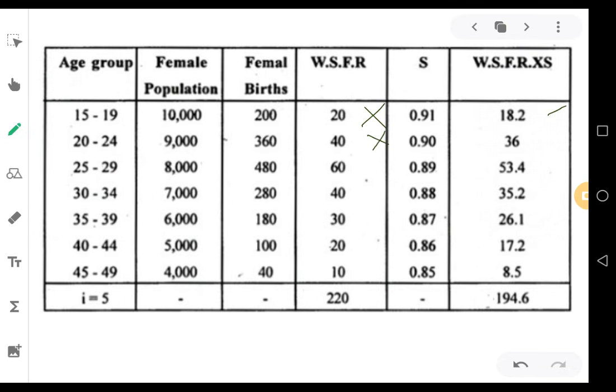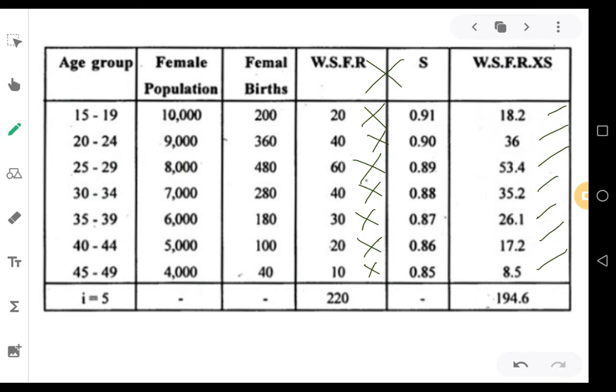Then 40 into 0.90, you will get 36. 60 into 0.89, that is 53.4. 40 into 0.88, 35.2. 30 into 0.87, you should get 26.1. 20 into 0.86, you will get 17.2. 10 into 0.85, that will be 8.5. So we just multiplied women specific fertility rates with survival rates.